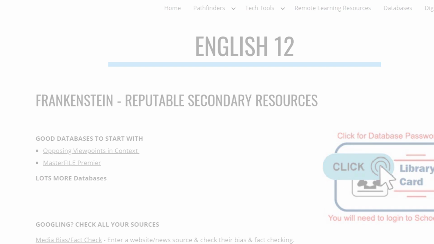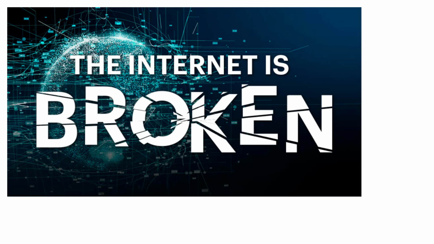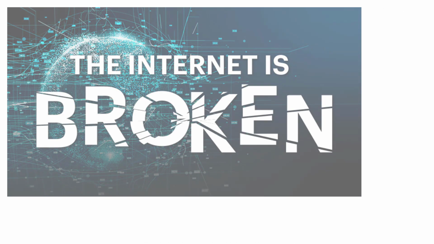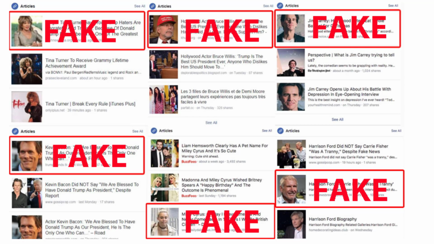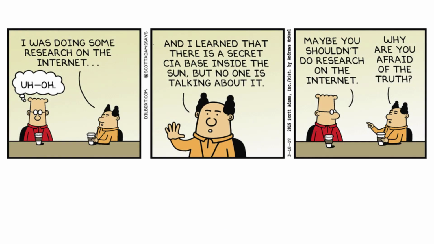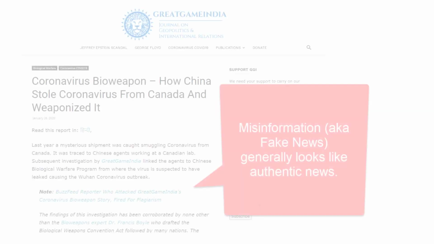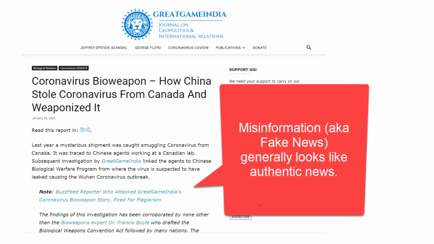So the internet is a little broken when it comes to researching certain things. There is most definitely still tons of good information on the internet, but there's probably more incorrect and intentionally false information. Blame the Russians or just creepy internet trolls, but if you're researching any topics that are contentious or have multiple sides like you will be for this paper, you're almost equally likely to find misinformation from a slightly insane conspiracy theorist as you are information from an expert.